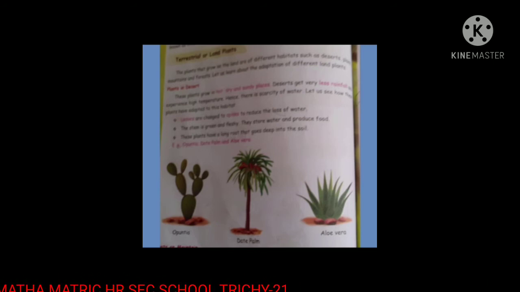The first thing, the leaves of these plants are changed to spines. This is to reduce the loss of water. The stem is green and fleshy, which helps to store water and produce food. These plants have a long root that goes deep into the soil. Opuntia, date palm, and aloe vera are some examples of plants that live in desert.